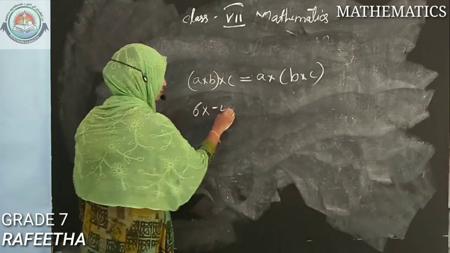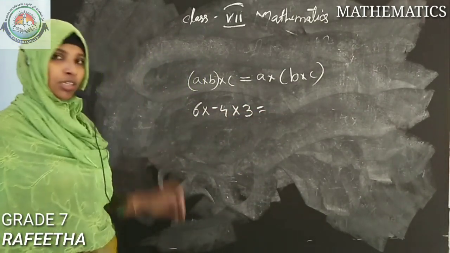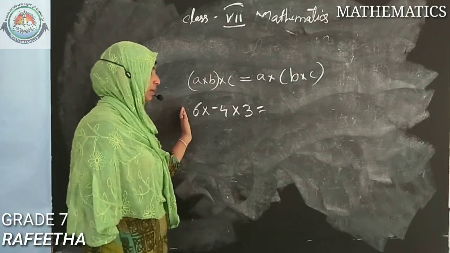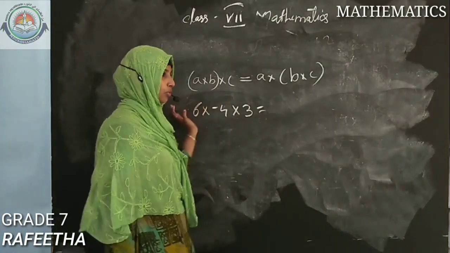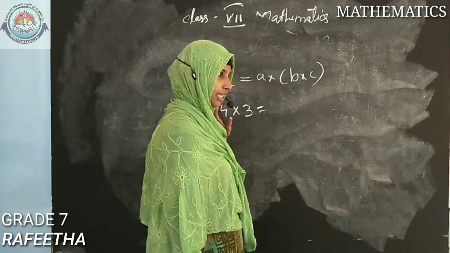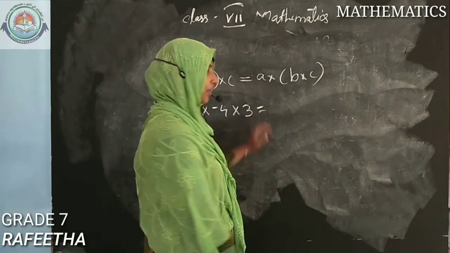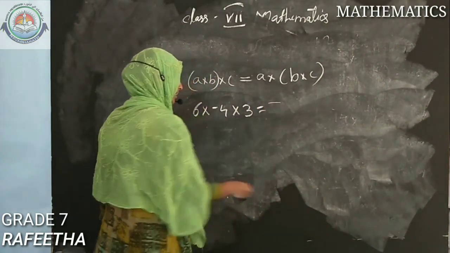So now we are going to take 6 into minus 4 into 3. What will be the answer? Okay, here 1 positive, 1 negative. Positive multiplied by negative, what will be the sign? Negative. Negative multiplied with positive, what will be the sign? Negative. So the answer will be negative.